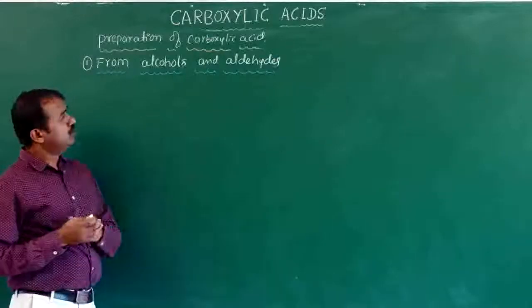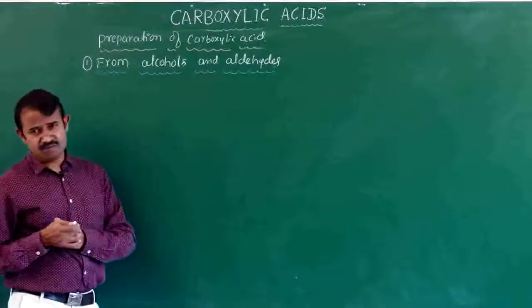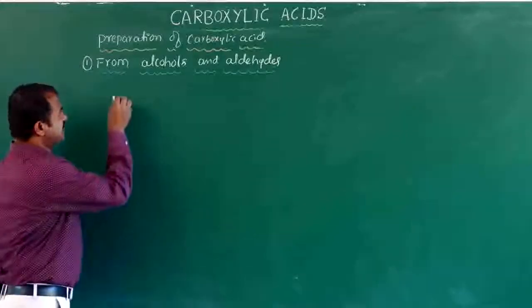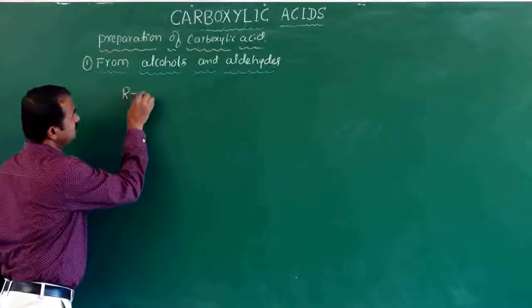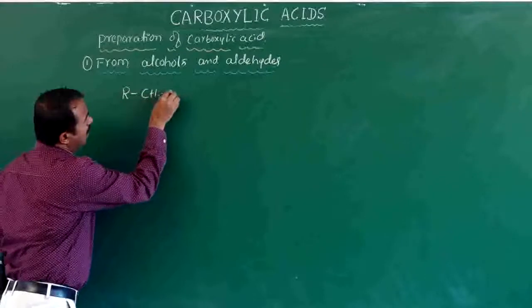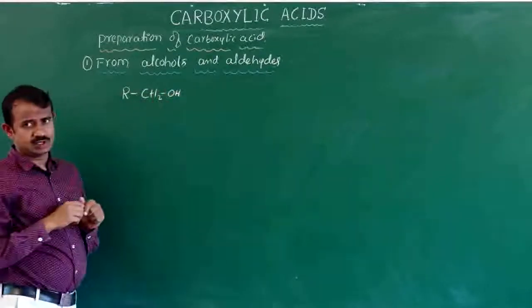Next we will go for preparation of carboxylic acid from alcohol. The alcohol general formula is RCH2OH.